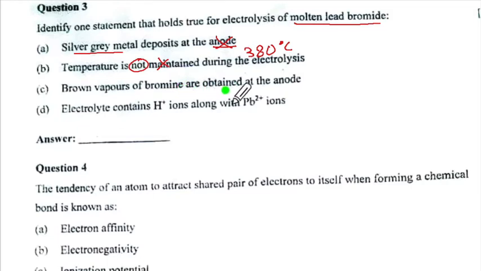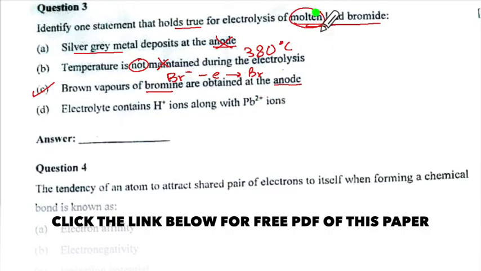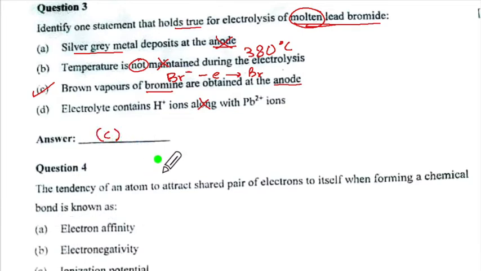Brown vapors of bromine are obtained at the anode. Now bromine is coming from Br minus after dissociation of this, and it will migrate to anode and it will lose one electron and it will become bromine, and bromine plus bromine will give us bromine vapors, which is true. They are saying which one is true, so this one is true. Electrolyte contains H ions along with Pb. No, it is molten, it is not aqueous, so this also is wrong. So the correct option is C.